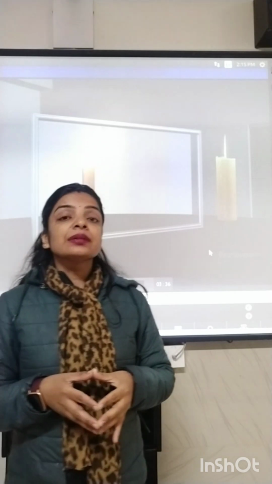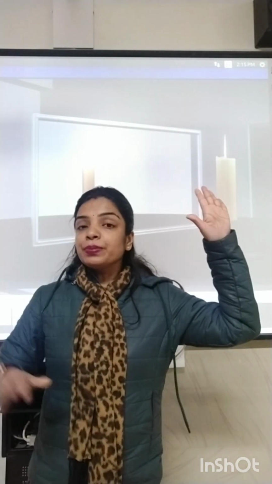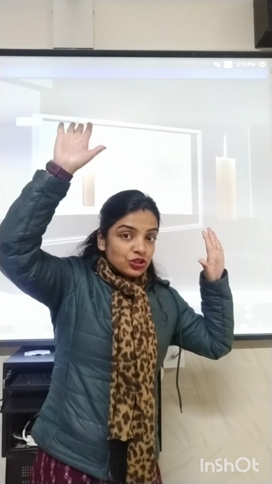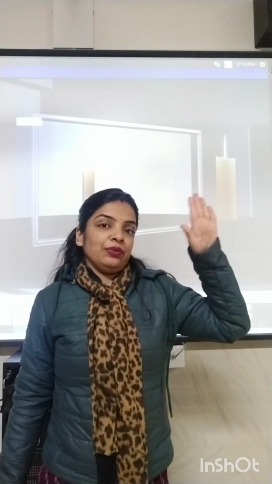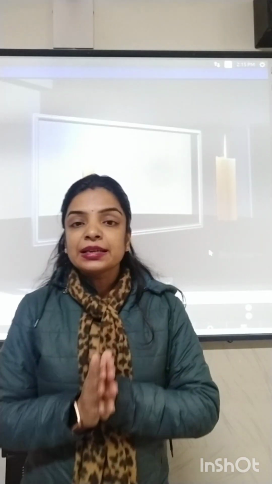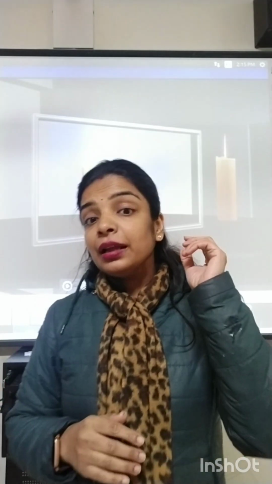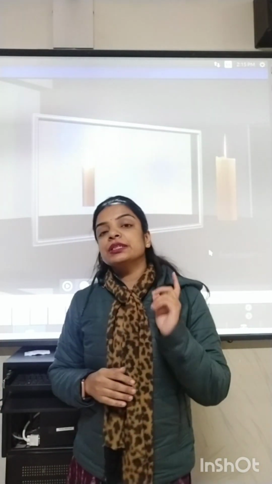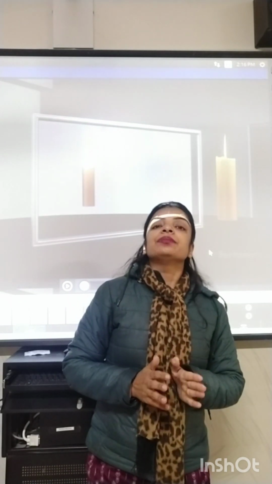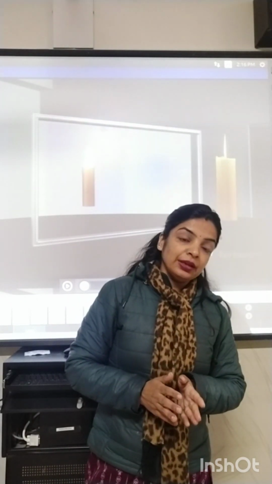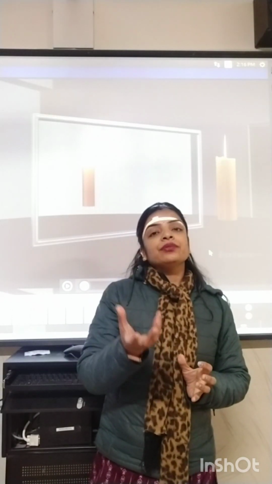Laterally inverted means the left side of the object appears to be right in the image and the right side of the object appears to be left. Object का जो right side होता है, that seems to be left in the image, and the left side of the object seems to be right in the image, and that is why we say that the image is laterally inverted. This can be observed where this lateral inversion is useful.